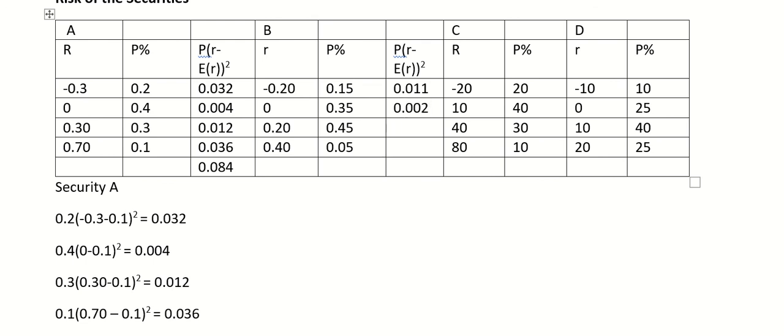Then again it is 0.006, and then it is 0.005, and the total is 0.025. Right. Now, similarly, we'll apply the same formula for security C.